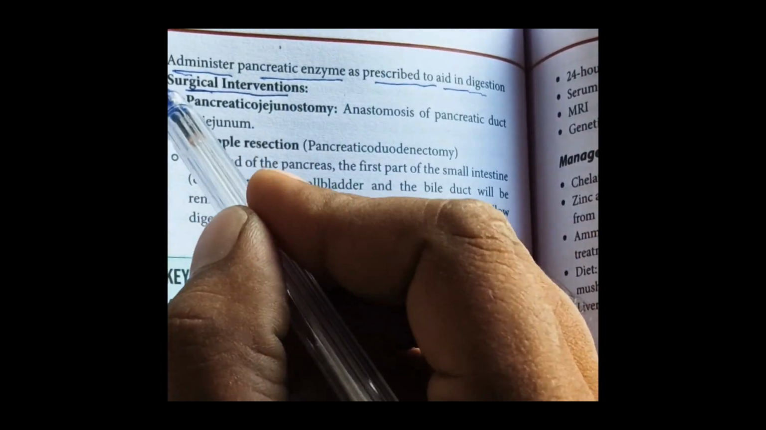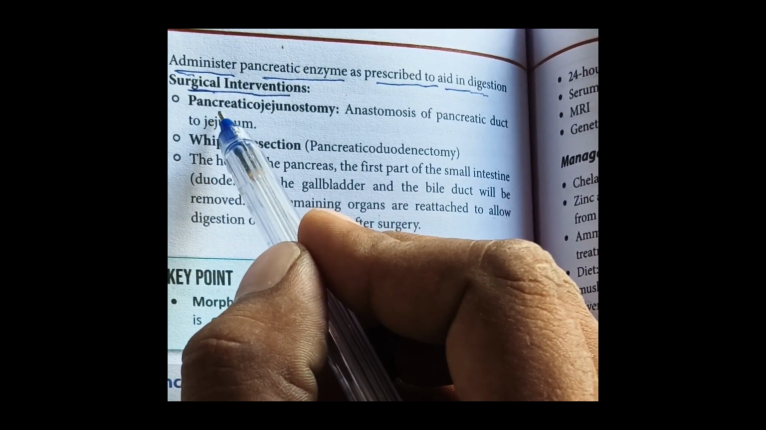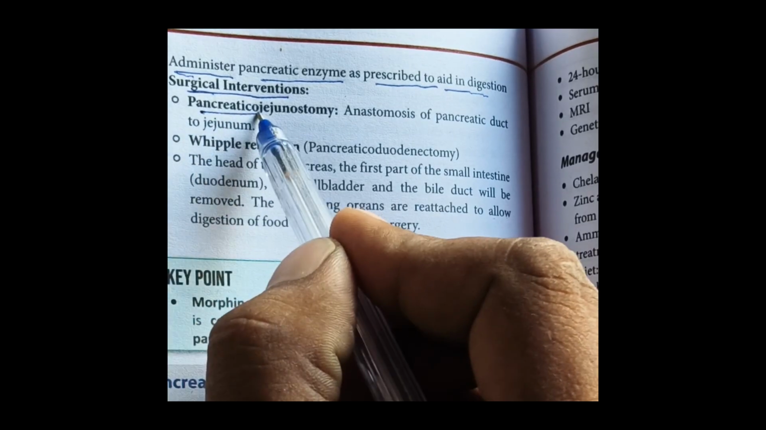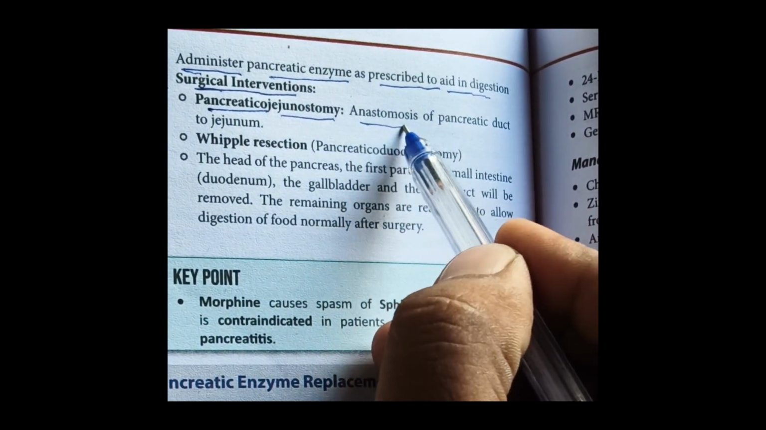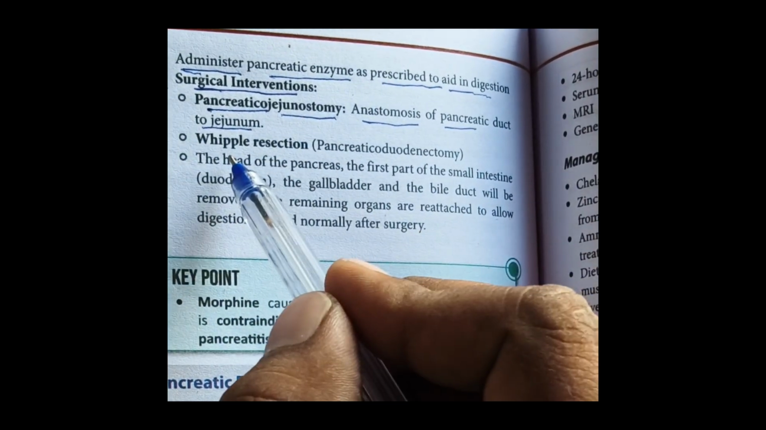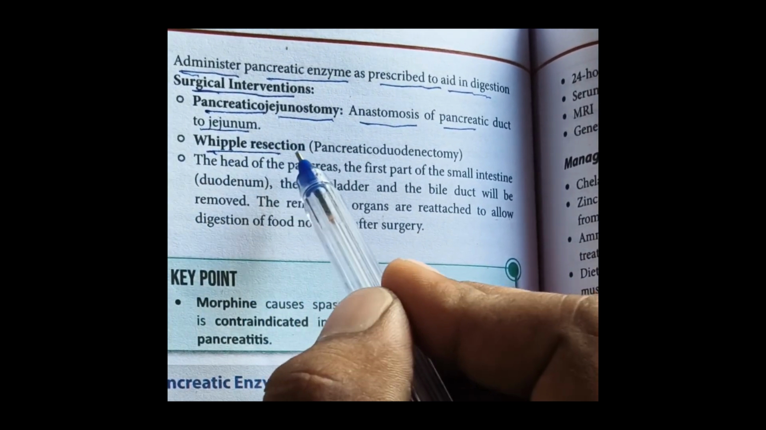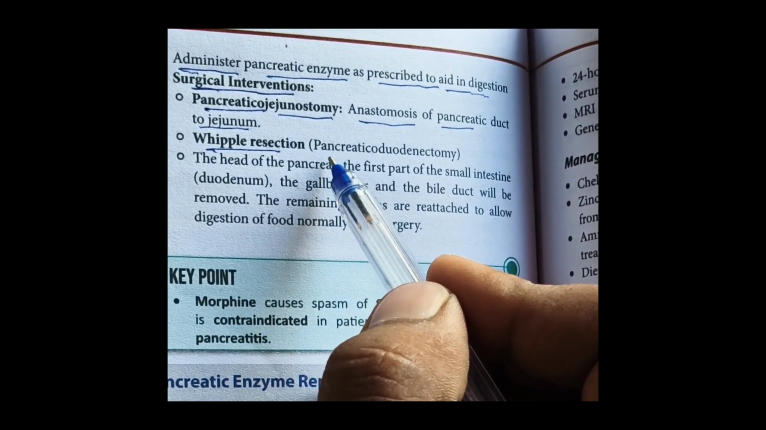Surgical interventions. Pancreatojejunostomy: anastomosis of pancreatic duct to jejunum. Whipple resection.